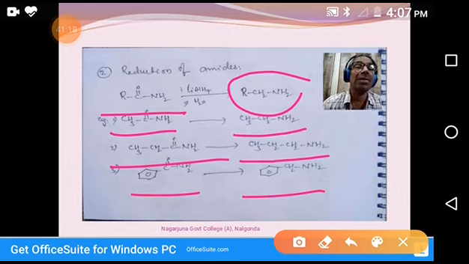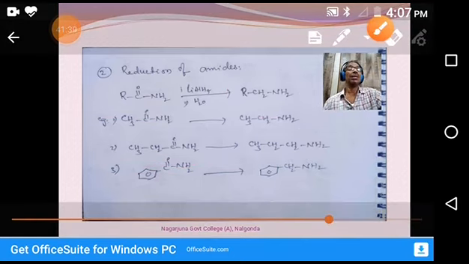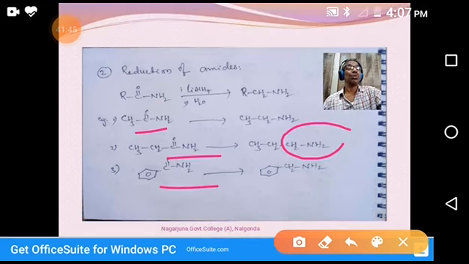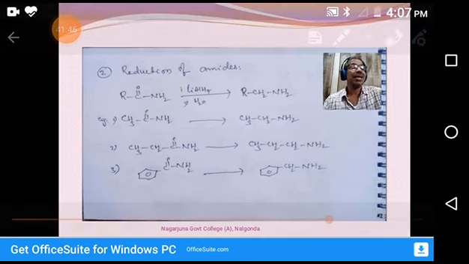So all these are amides. When these amides react with lithium aluminum hydride, followed by water, they undergo a reduction reaction, giving amines with the same number of carbons. Okay, this is a reduction method. See, all these are amides. The CONH2 groups are converted into CH2NH2. That's why it is a reduction reaction.